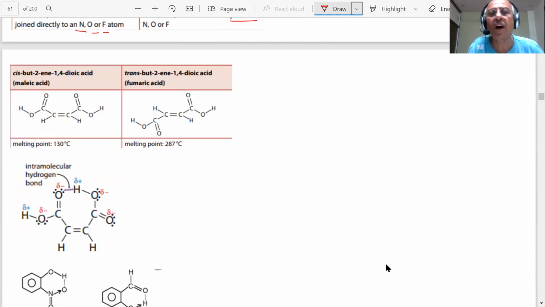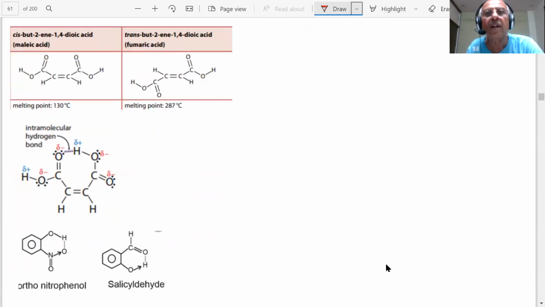Anyway, we already know about it. Something more interesting also we can show you, student, that one is called intermolecular hydrogen bonding. And you have seen this is my cis but-2-ene-1,4-dioic acid, maleic acid, and this is trans but-2-ene-1,4-dioic acid.